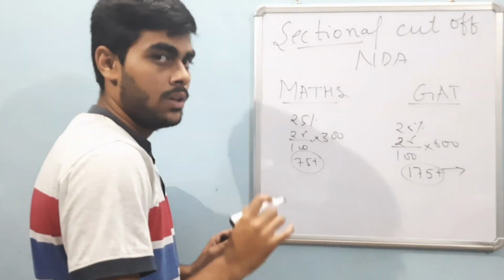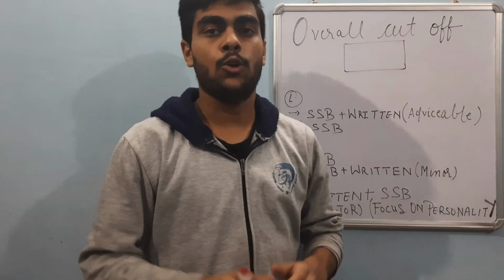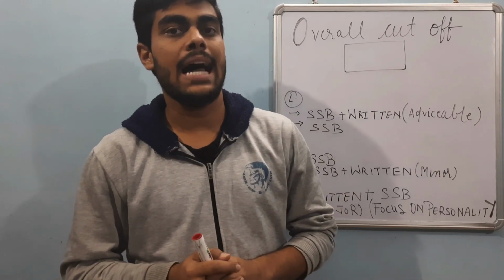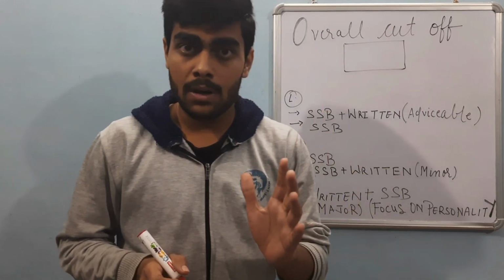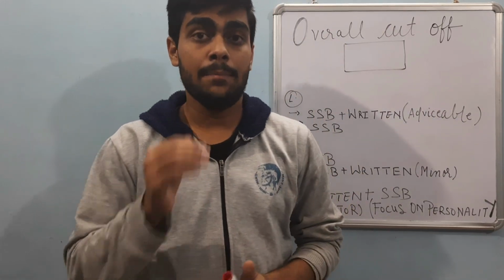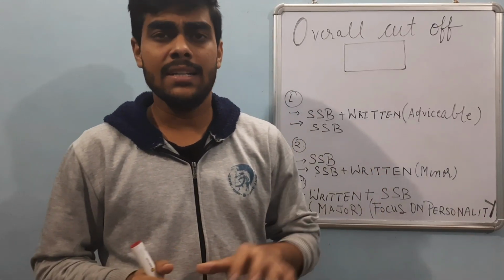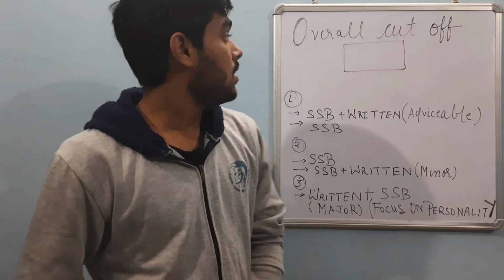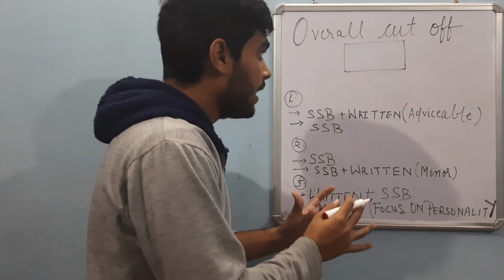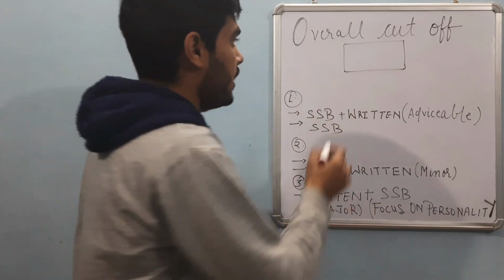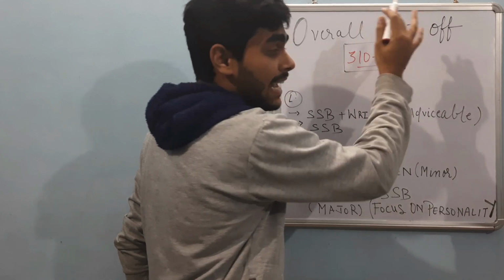Then there is the overall cutoff. As I have told you about the sectional cutoff, now it's time for the overall cutoff to be revealed. Firstly, for a few seconds, I will talk about the general difficulty level of this paper. The maths paper of NDA 2 2021 is comparatively lengthier and tougher than the previous years, and the GAT paper is the same as the previous years. So the overall cutoff will be lower than the previous years. It can be expected, and the approximate value of the cutoff is 310 to 330. So it will lie in this range.